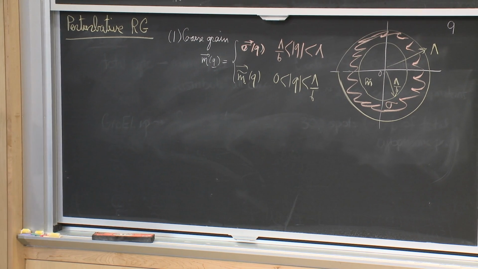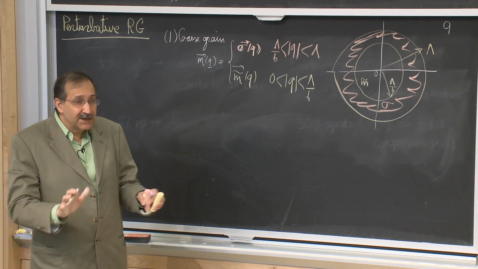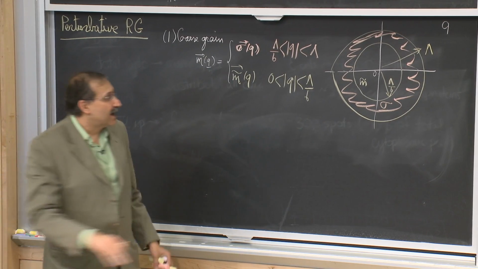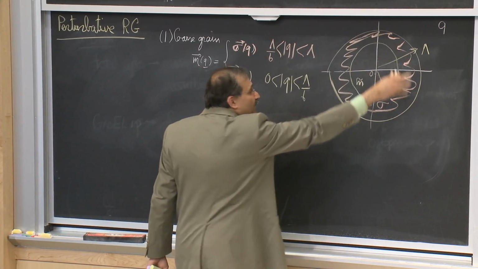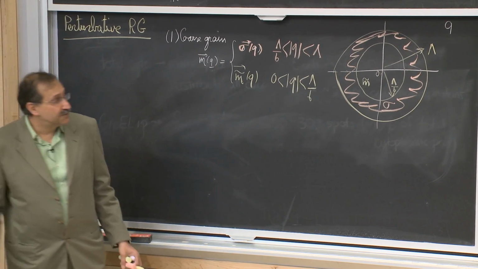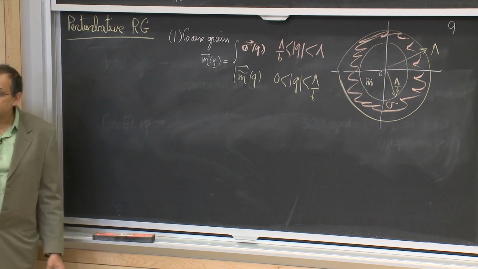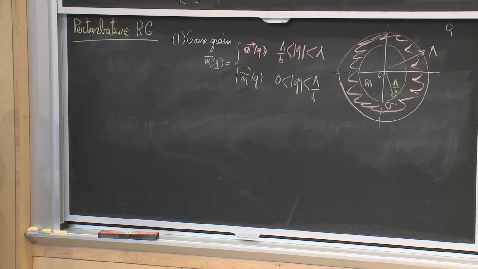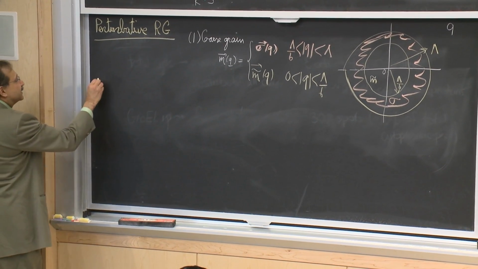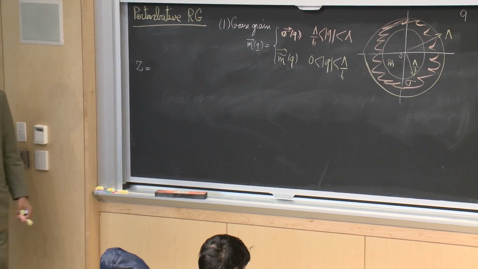Okay? So essentially, getting rid of the picture which has fluctuations at short length scale amounts to integrating over Fourier modes that represent your field that lie in this interval. So I want to do that as an operation that is performed, let's say, at the level of the partition function.